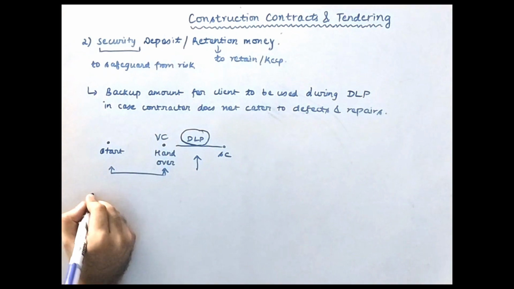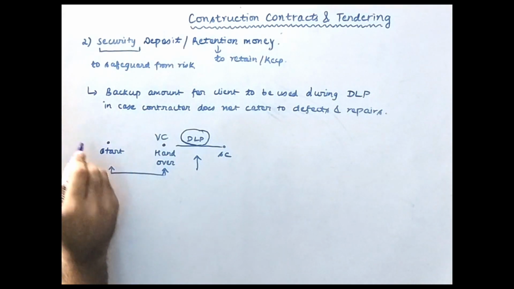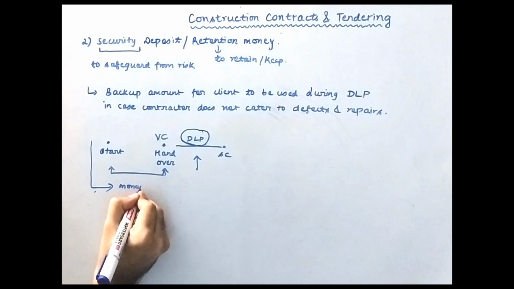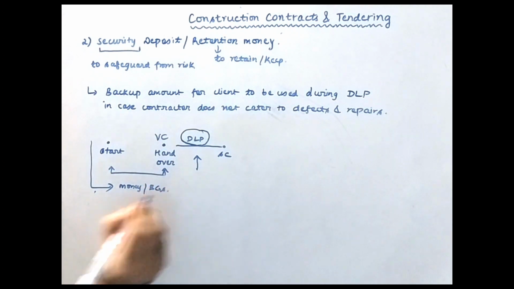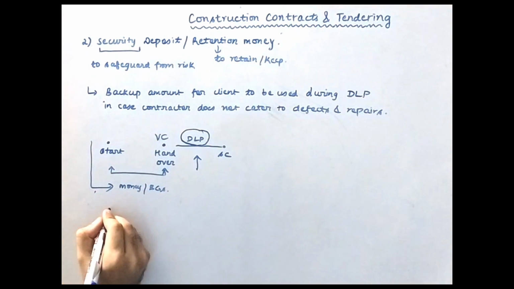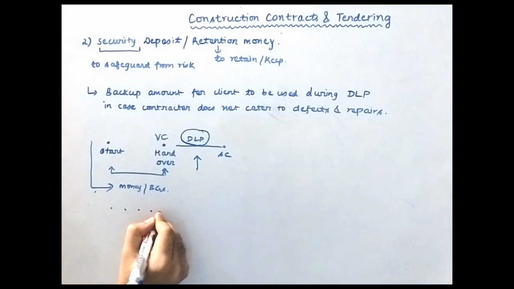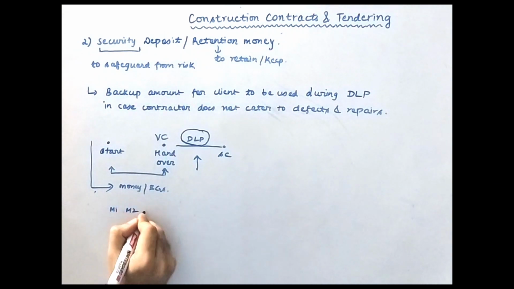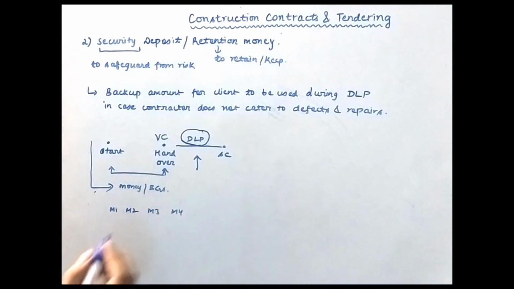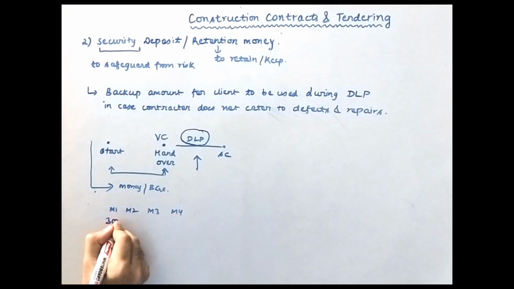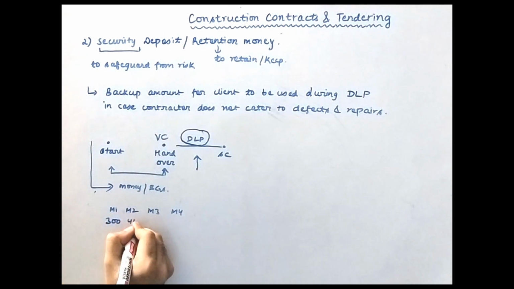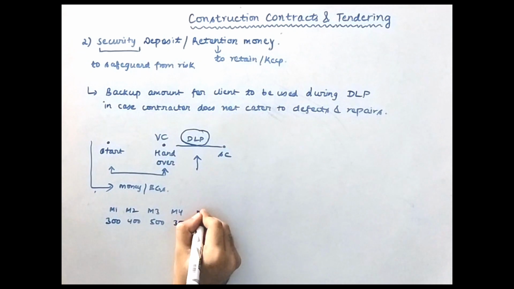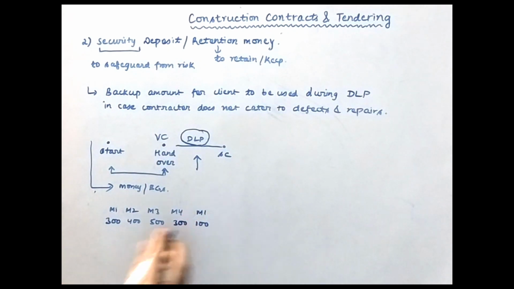What are the possible ways? Before the start of the project itself, the client may take some amount in the form of money or bank guarantees or something like that. Or the other case may be when the client has to pay the contractor for the running bills. For example, this is month 1 bill, this is month 2, month 3, month 4. For example, the contractor did work of 300 lakhs in the first month, 400 lakhs in the second month, 500 lakhs in the third month, 300 lakhs in the fourth month, and finally 100 lakhs in the last month.